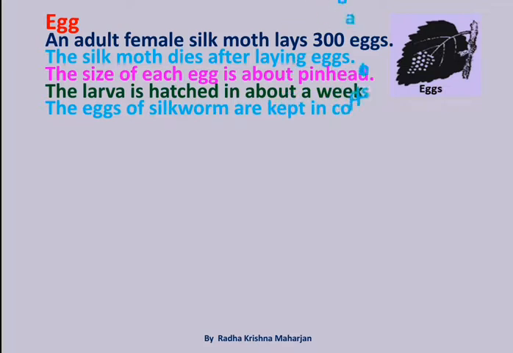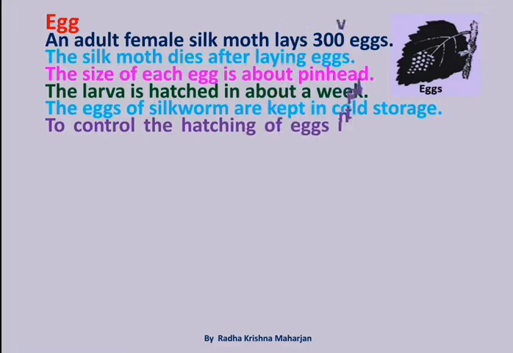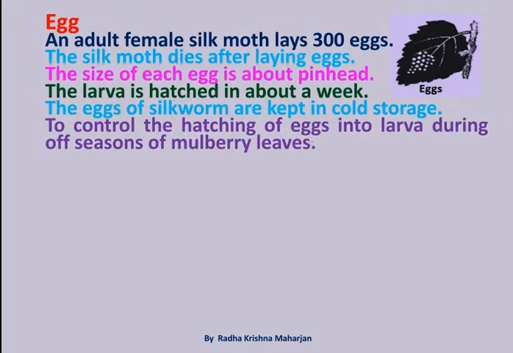The eggs of silkworm are kept in cold storage to control the hatching of eggs into larvae during off seasons of mulberry leaves.